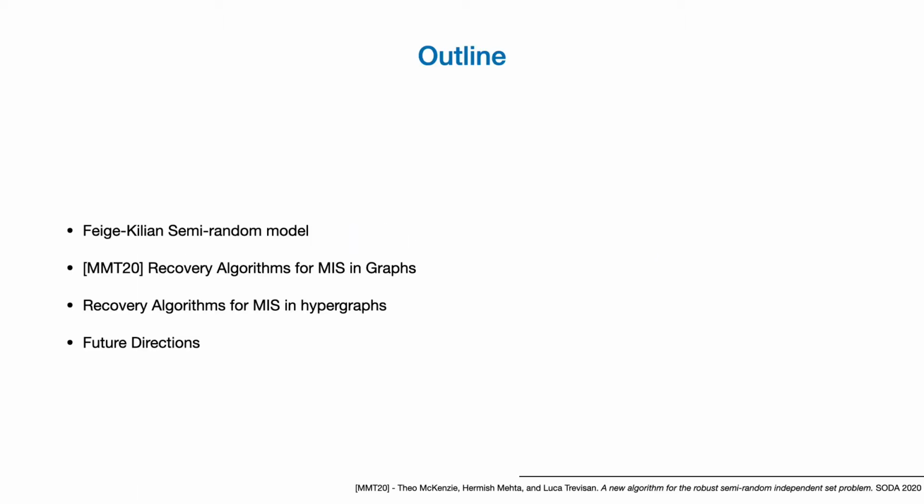Let me start with a brief outline of the talk. I start by motivating these semi-random models in which we study this problem. Then I'll talk about an important work abbreviated as MMT20, which solves this problem in graphs. Then I'll talk about our extension of these results to hypergraphs. And I'll end with a couple of open problems in this area.